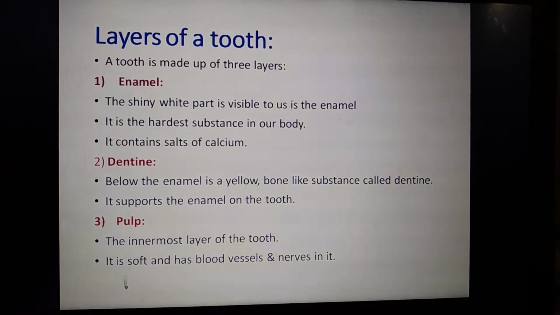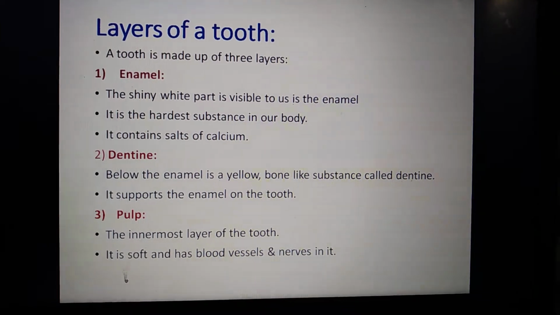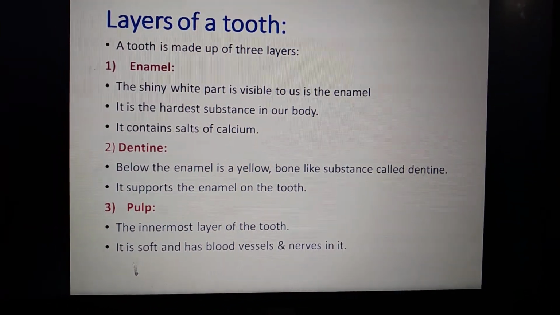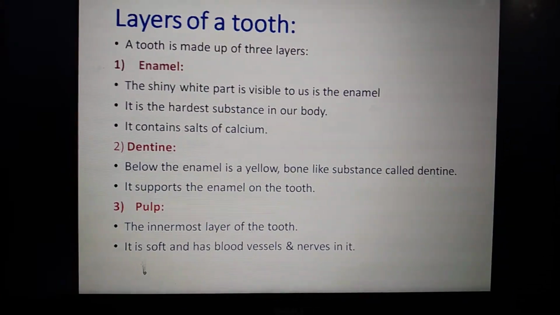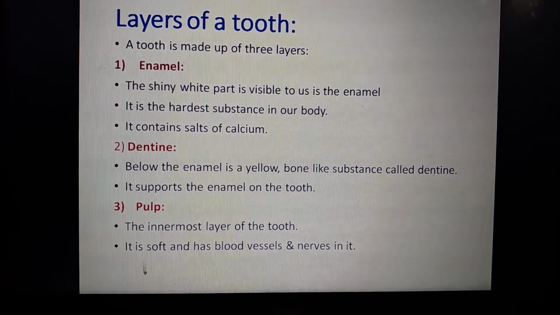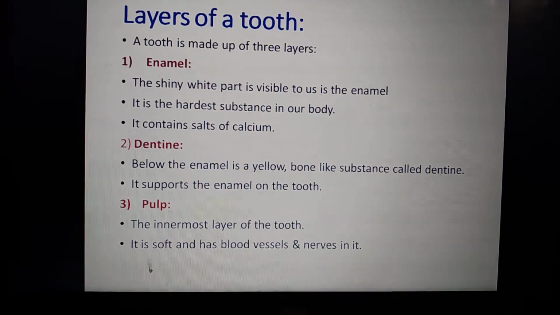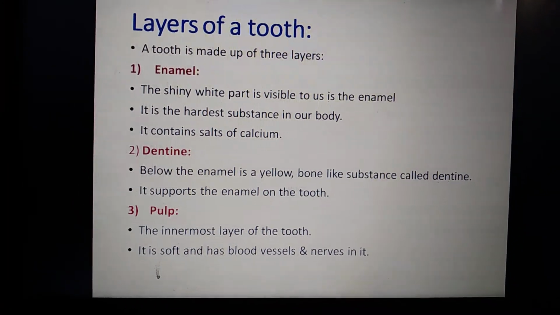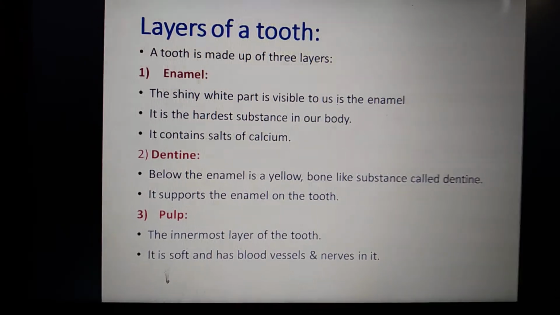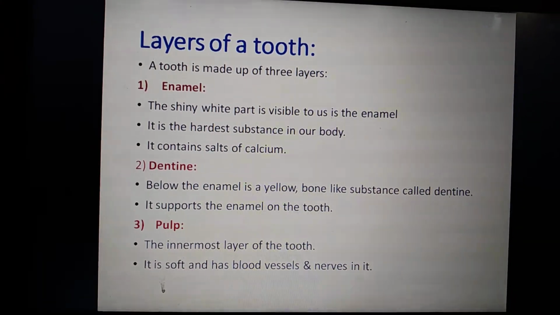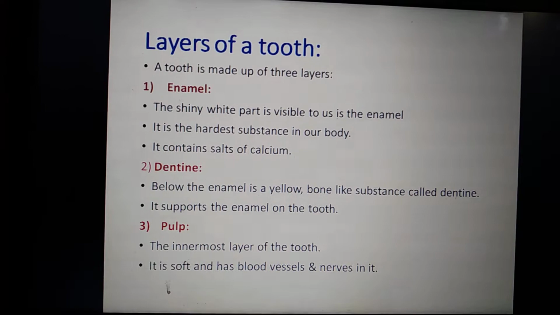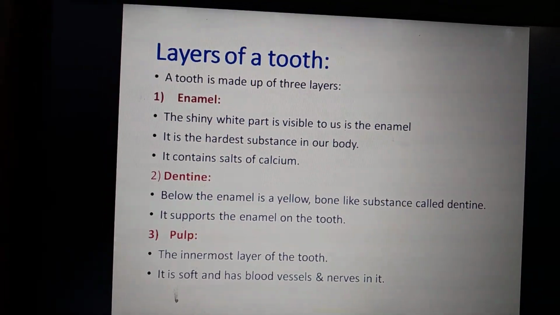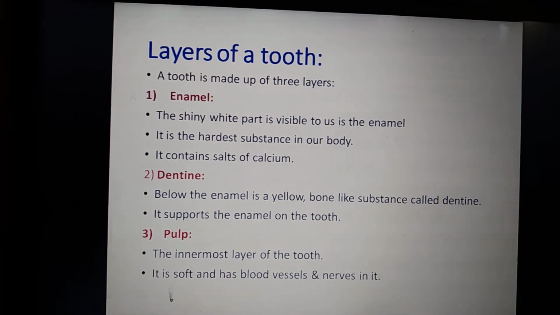The first one, enamel: the shiny white part visible to us is the enamel. You can see the teeth are very shiny right after brushing. That shiny white part visible to us is the enamel. It is the hardest substance in our body. It is very hard, children, we cannot break it. It is the hardest substance in the body.